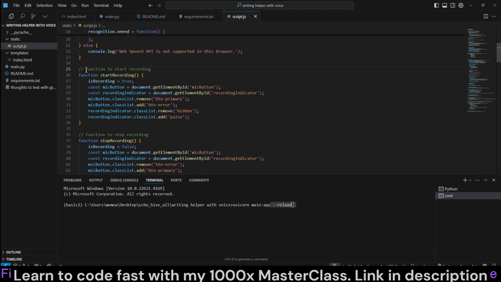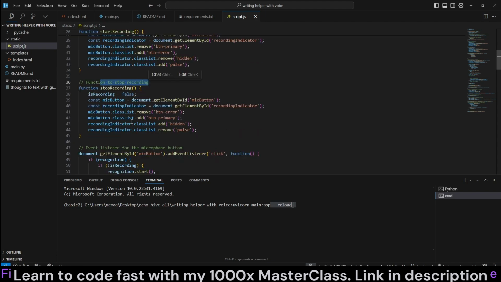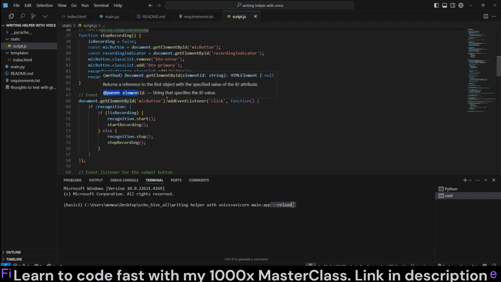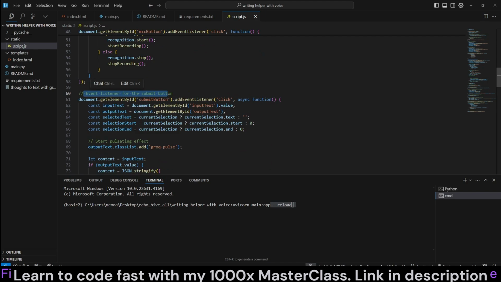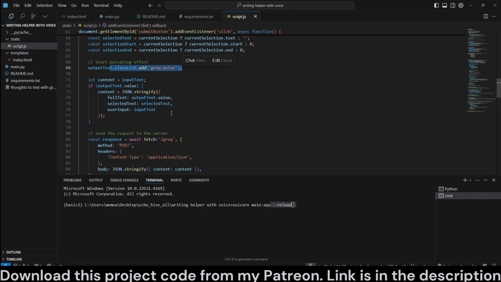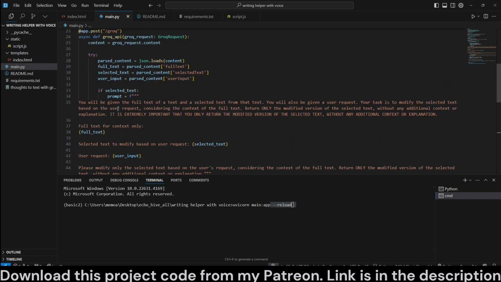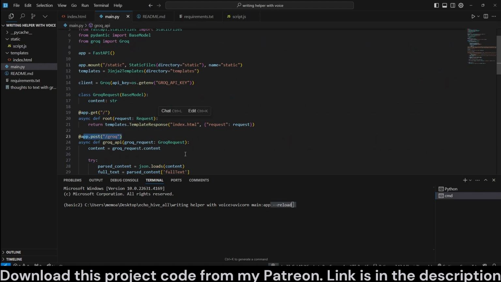I'm on Windows, but here's the function to start recording. We have the buttons, and we modify the attributes of those buttons. The function to stop recording. We have an event listener for the microphone button, and then an event listener for the submit button, that is to make the call to the Groq API. Okay, we pulsate the text area, by the way, while we are waiting. And this is going to make a fetch call to the /Groq endpoint. This is the endpoint that we have defined in our backend.